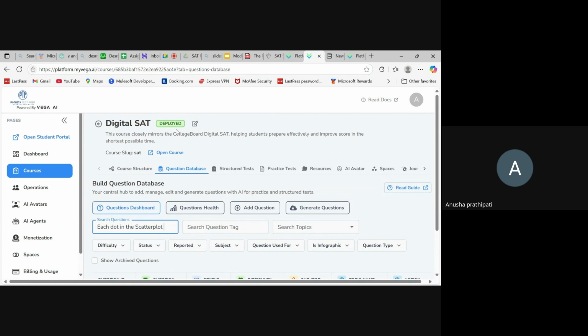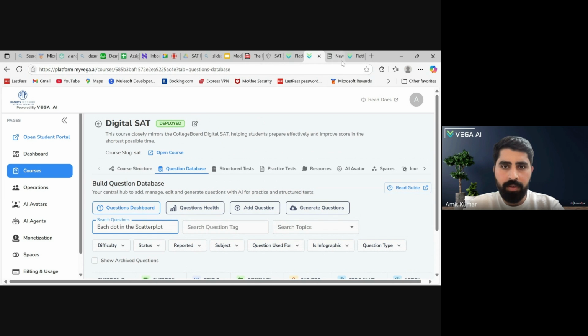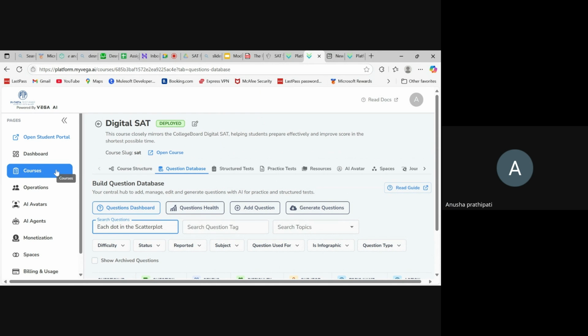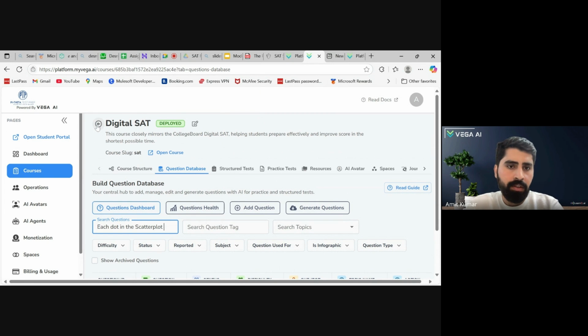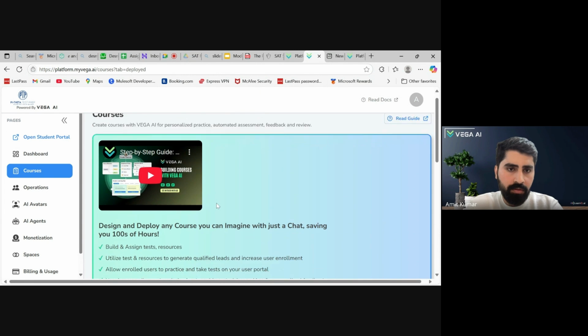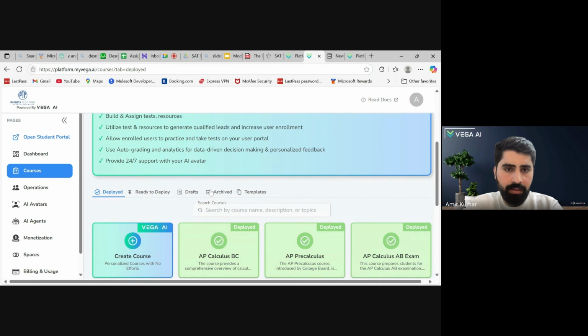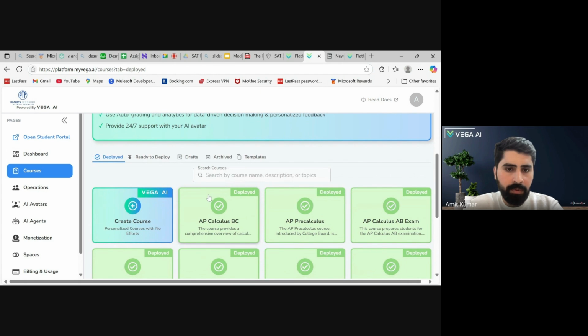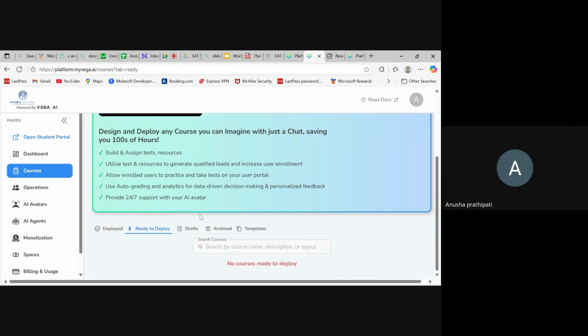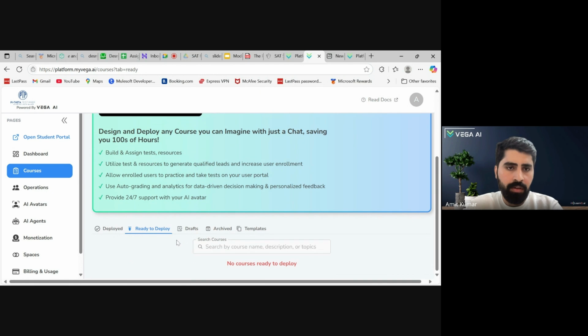Here it is deployed. Can you go back from this course? The back button with digital asset. Can you click there, here on the course, yeah, this one. So directly it will move on to courses. Scroll down, please. So these are the deployed courses on your platform, as you can see. And click on ready to deploy. There might be one digital asset. There are no courses. But still ready to deploy is there, right?